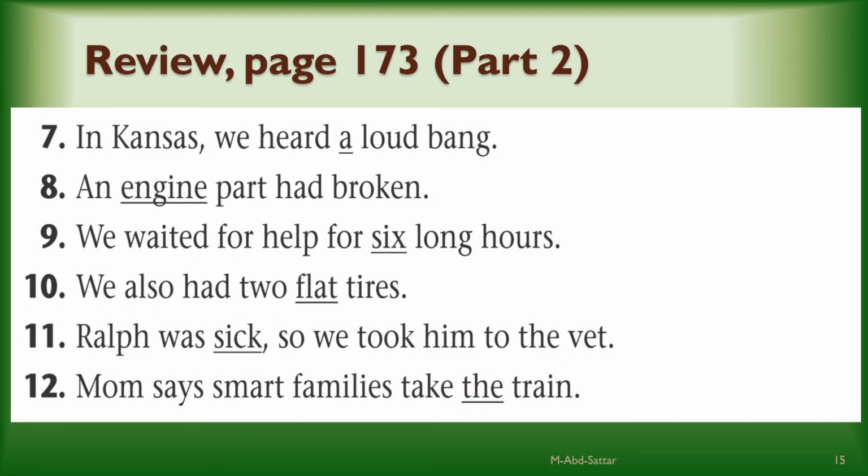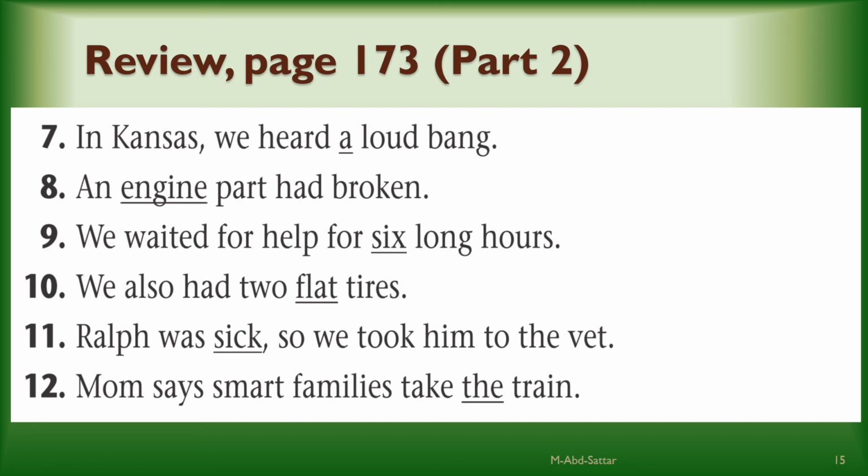Part 2, the same exercise. Again, you have to find one more adjective and circle it and write it down. Points from 7 to 12. Now it's your turn. You will do the exercise after you click pause and then come back to me to check your answers. 3, 2, 1. Click pause now. Welcome back.